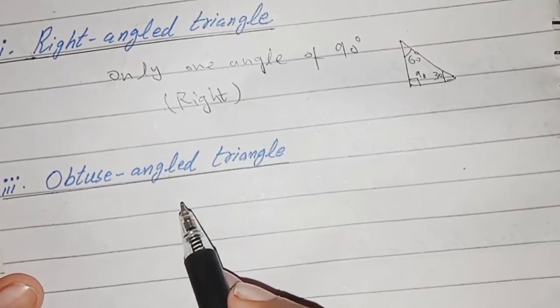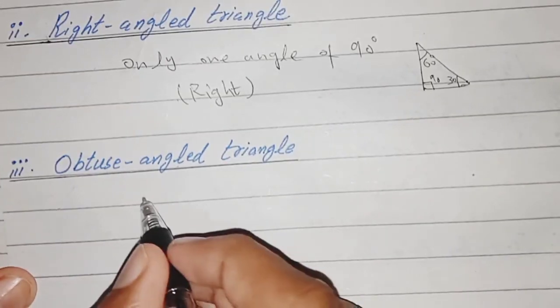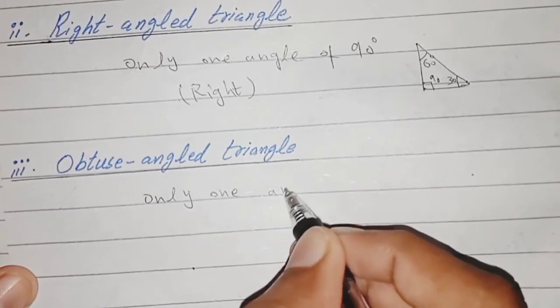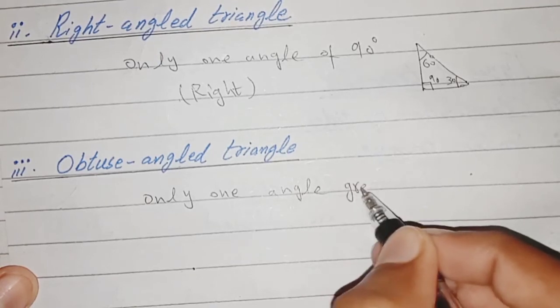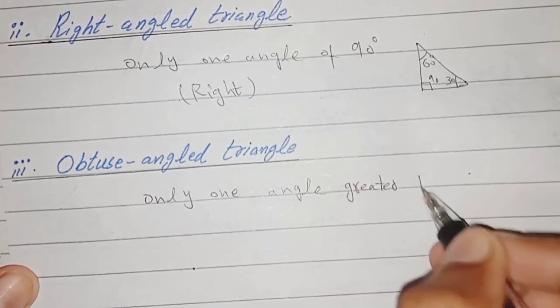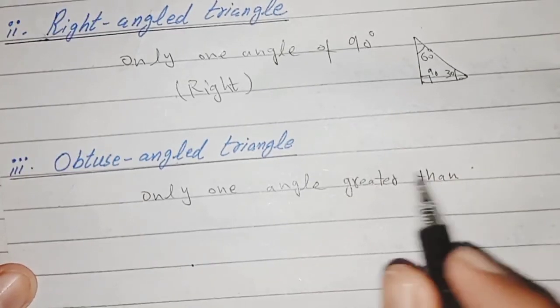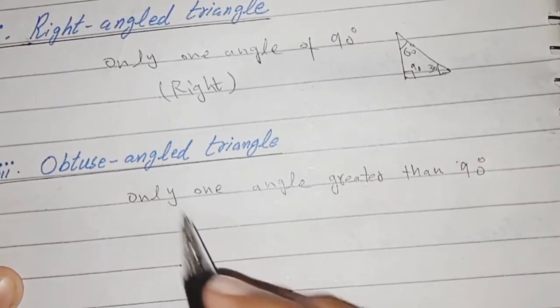And the third one is the obtuse angle triangle, a triangle which has only one angle greater than 90. In any triangle, if one angle is greater than 90, then the triangle will be called obtuse.